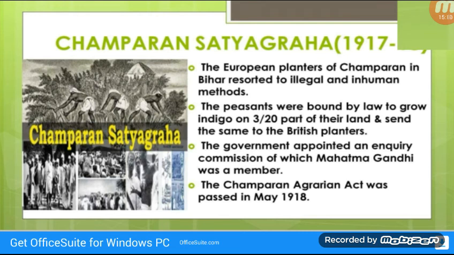So Mahatma Gandhi took up their cause. The government appointed an inquiry commission of which Mahatma Gandhi was member. The grievances of the peasants were inquired and ultimately the Champaran Agrarian Act was passed in May 1918.